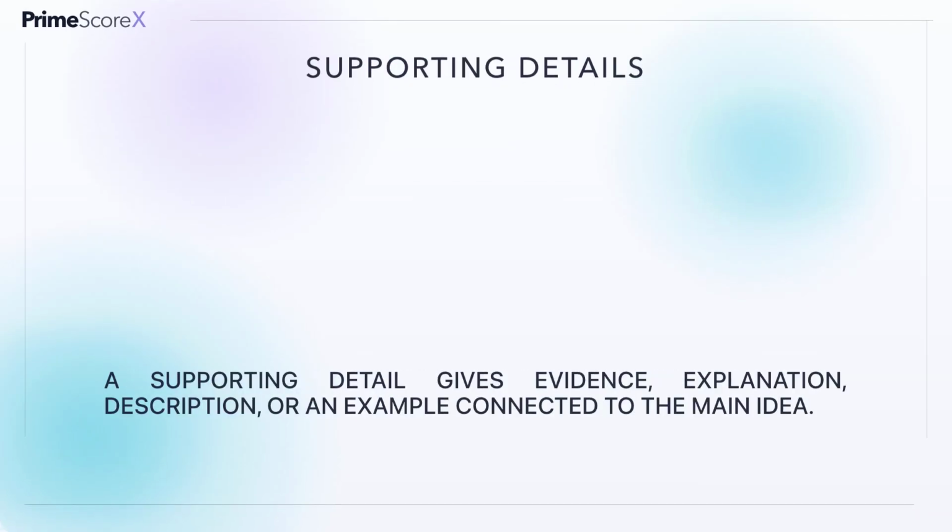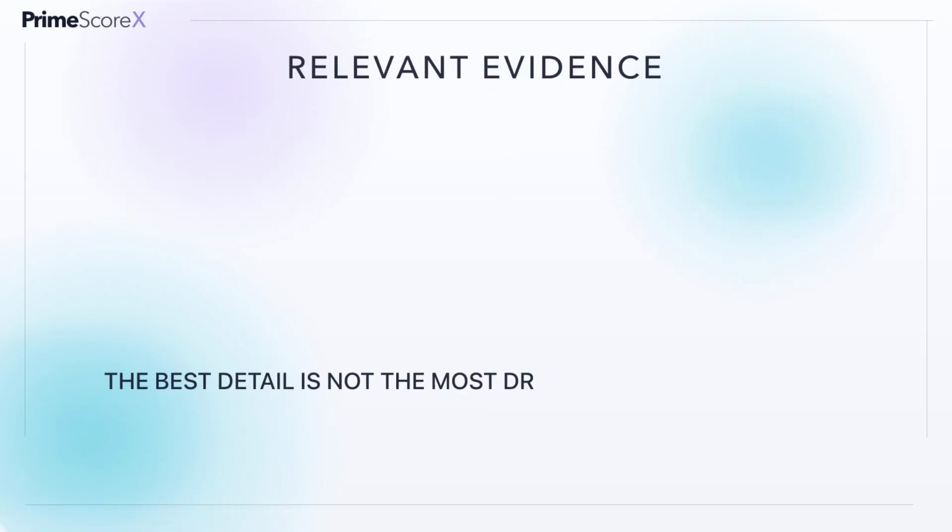Supporting details answer questions such as how, why, when, or what evidence proves the point. They may be statistics, examples, quotations, comparisons, or explanations. On the GED, a detail question often sends you back to a specific part of the passage. Do not choose a statement simply because it is true. Choose the detail that actually answers the question and connects to the passage.